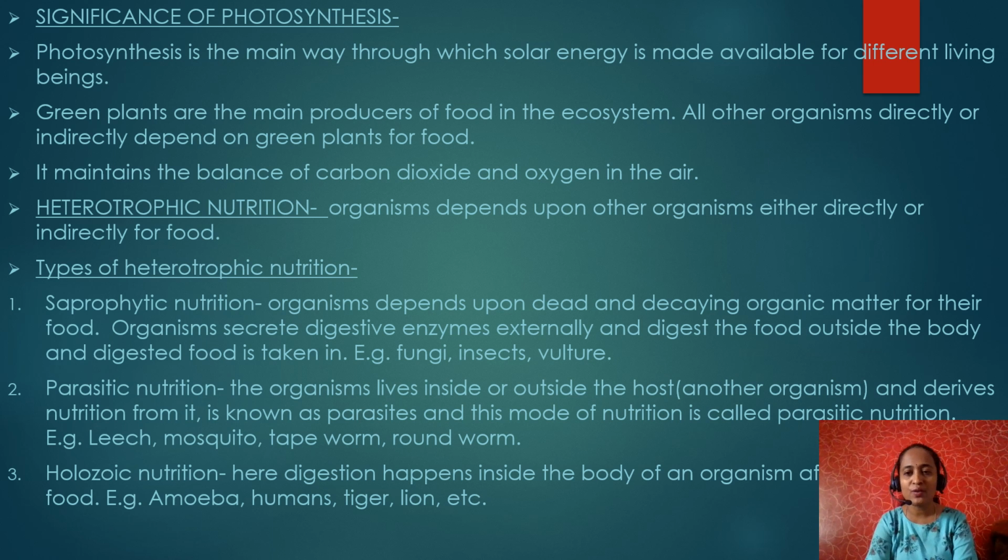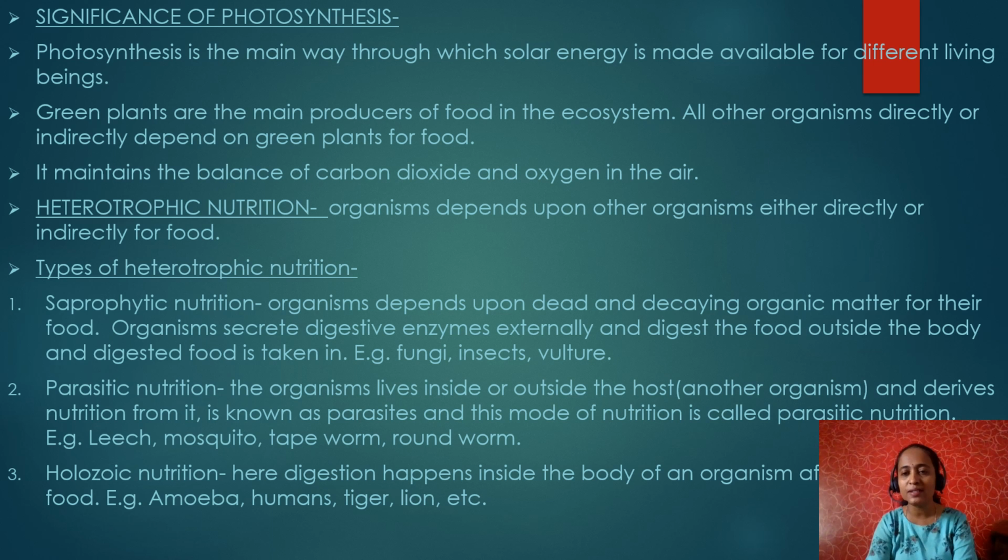What is meant by heterotrophic nutrition? It is the second mode of nutrition. Hetero means different. Here, organisms depend upon other organisms either directly or indirectly for their food. They cannot prepare their own food like plants. Other than plants, you can write any example for heterotrophic nutrition. There are three different types of heterotrophic nutrition: saprophytic nutrition, parasitic nutrition, and holozoic nutrition.